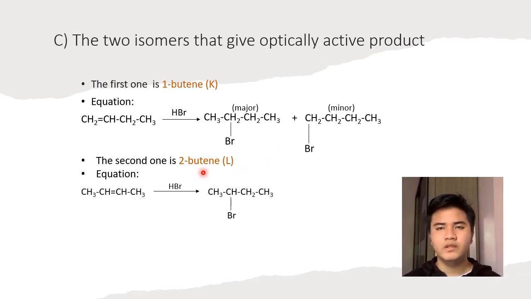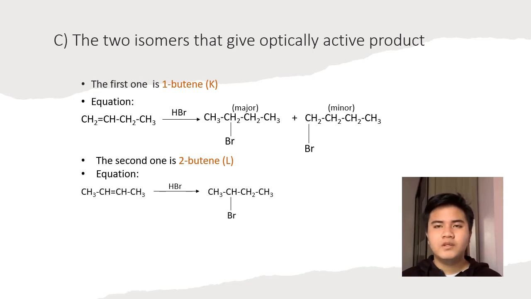So the second isomer of C4H8 that react with HBr to give optically active product is L, which is 2-butane. So the equation for 2-butane is as follows. 2-butane will react with HBr to give only one product, which is 2-bromobutane. So this 2-bromobutane is actually the optically active product obtained from this reaction.